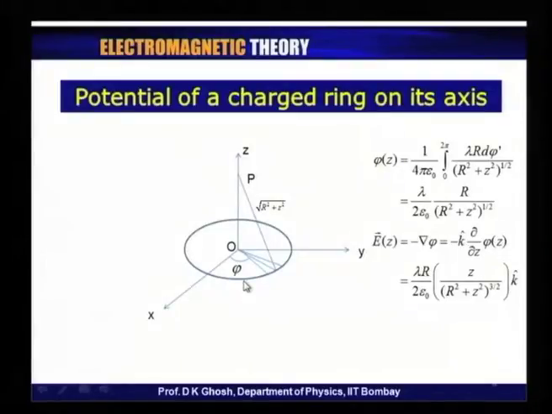Let me now illustrate the concept of potential by calculating potential for a couple of special cases. The first problem that I am going to take up is the potential of a charged ring on its axis. So, let me redraw this picture.